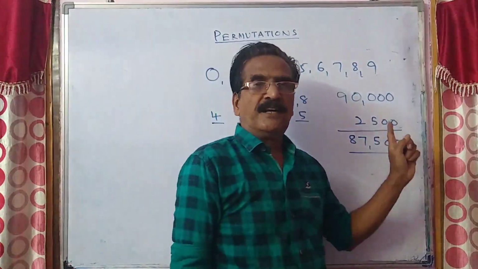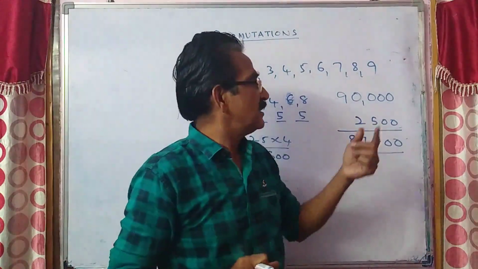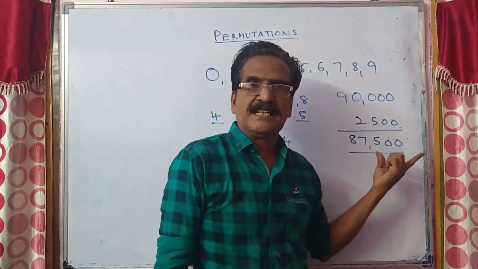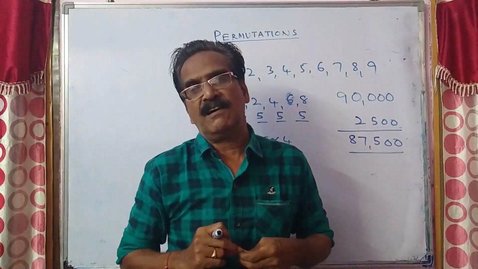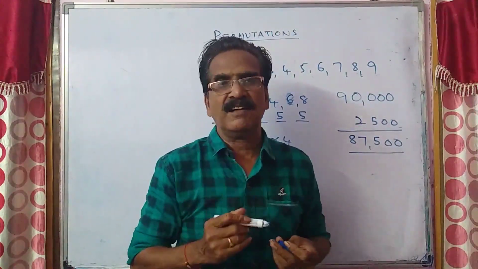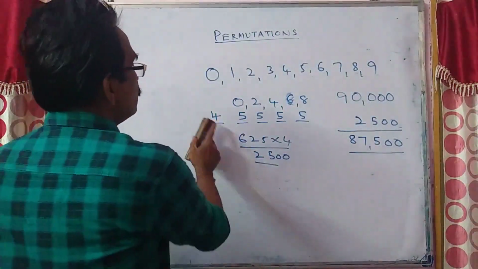So 2,500 numbers are there without any odd digit. So the difference, 87,500, will have at least one odd digit. This is also an important problem.